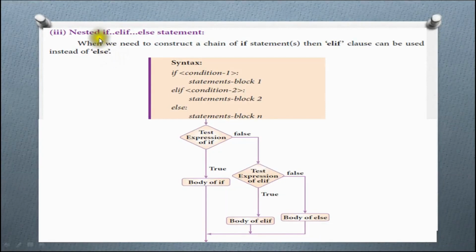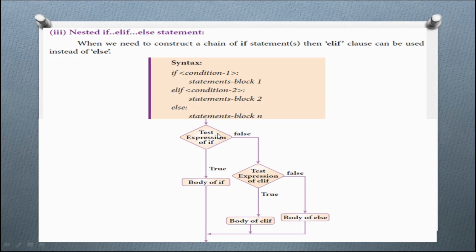Then nested if-else statement. Okay, here we are going to construct a chain of if statements, then else-if clauses. The syntax of it: if condition 1, statement block 1, else if condition 2, statement block 2, else statement block n.